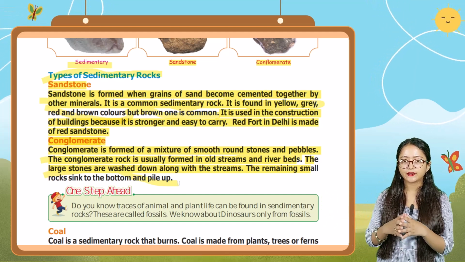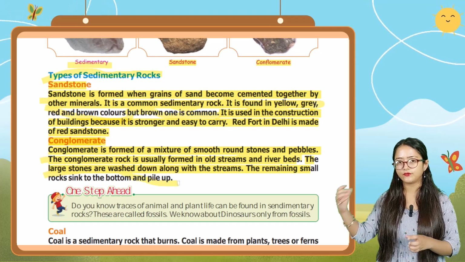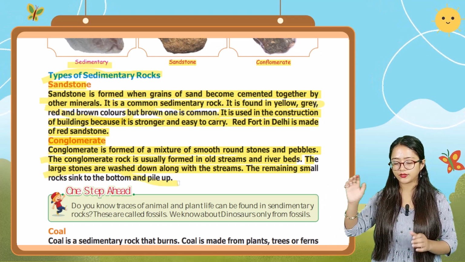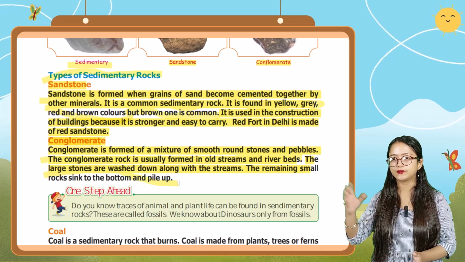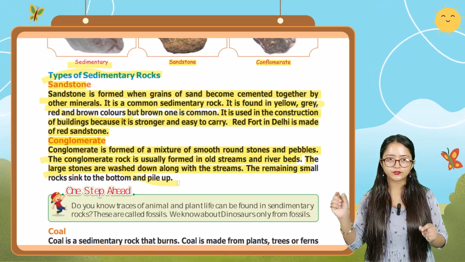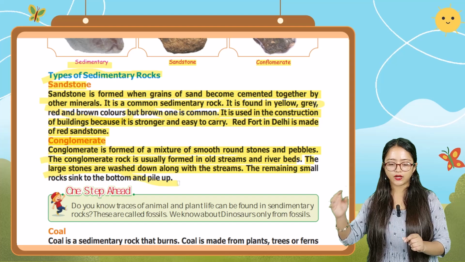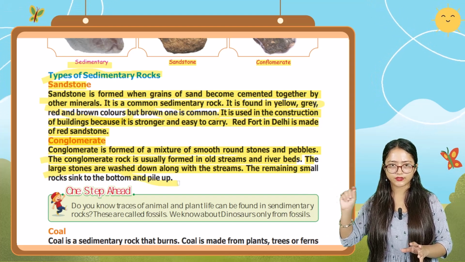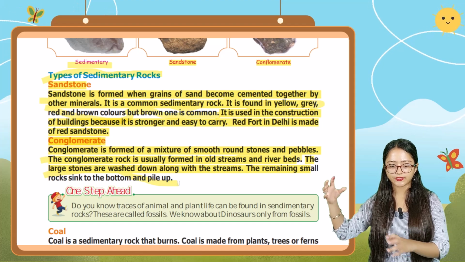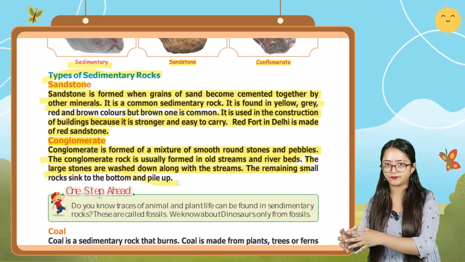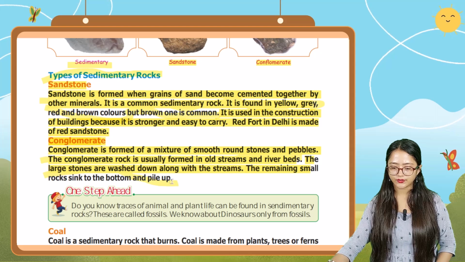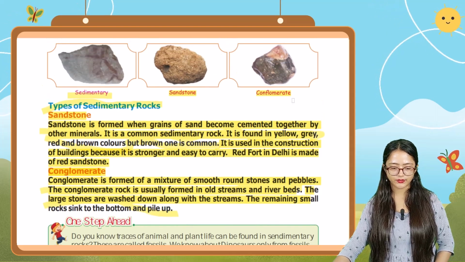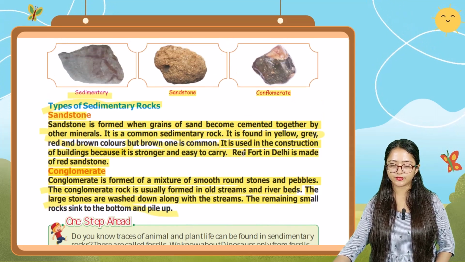The conglomerate rock is usually found in old streams and riverbeds, and the large stones are washed down along with the help of the stream, and the remaining small ones sink at the bottom and they pile up. Here you can see the example of conglomerate, which is a type of sedimentary rock.